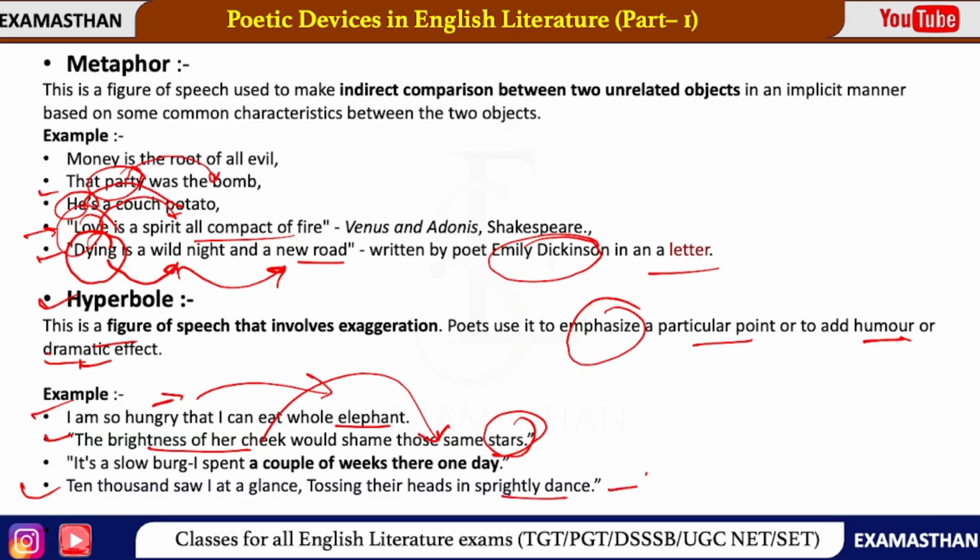Next example: "Ten thousand saw I at a glance, tossing their heads in sprightly dance." These lines are from Daffodils by William Wordsworth. So William Wordsworth says that ten thousand saw I at a glance. That means in one glance I saw ten thousand daffodils, which in reality is not possible, right? But for dramatic effect it is used. This way, this is an example of hyperbole.